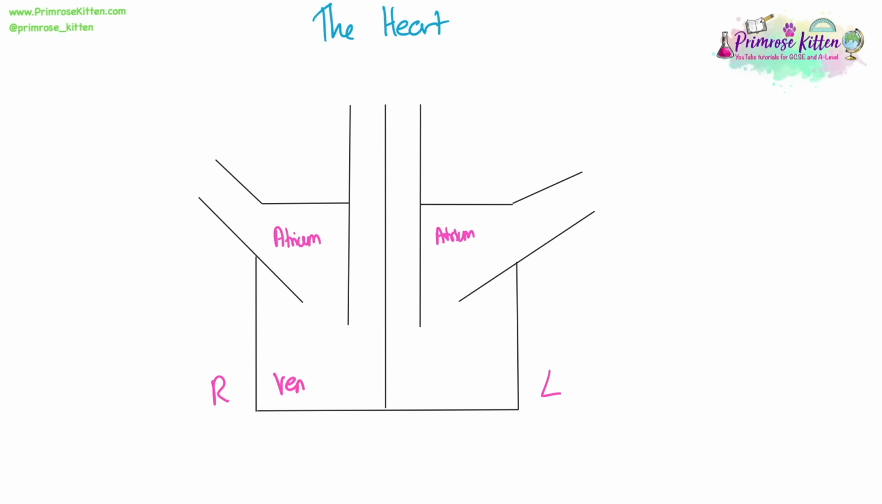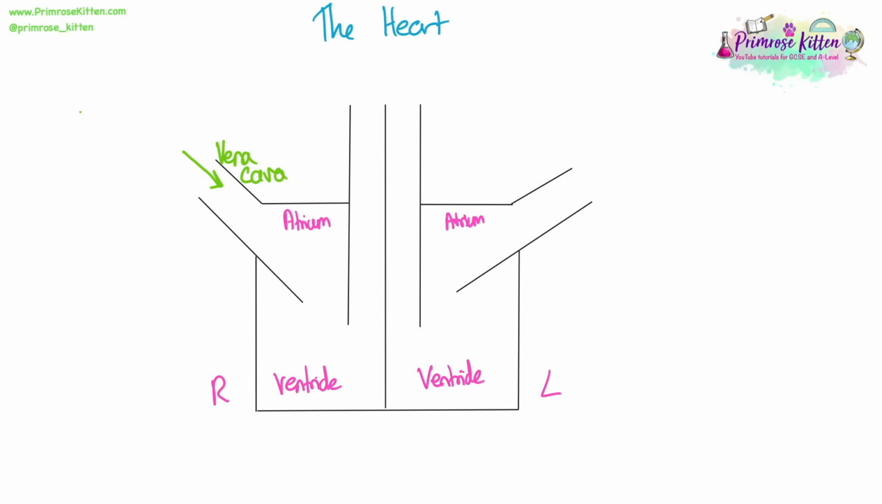The two top chambers are the atria, and the two bottom chambers are ventricles. Think about it as A comes before V in the alphabet, so A is at the top and V is at the bottom. The blood vessel that brings deoxygenated blood from the body to the heart is the vena cava. It is a vein.